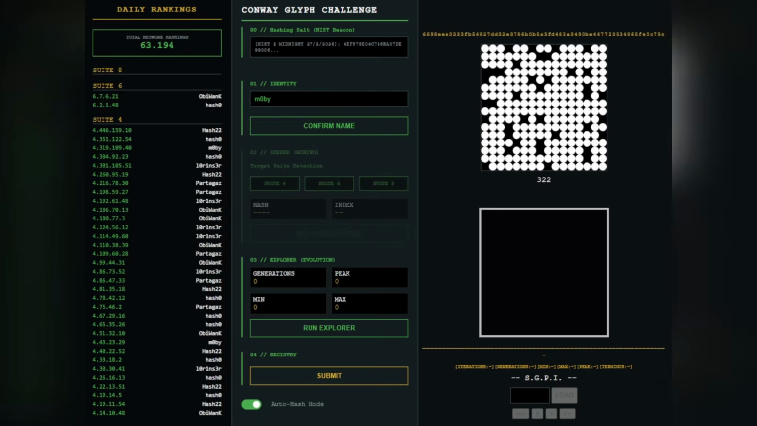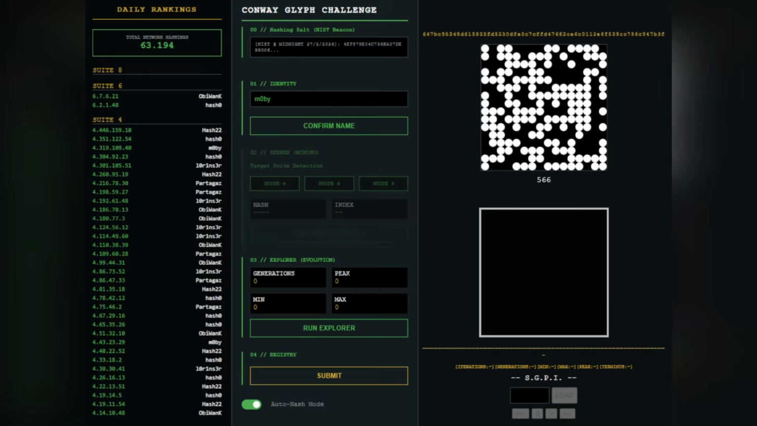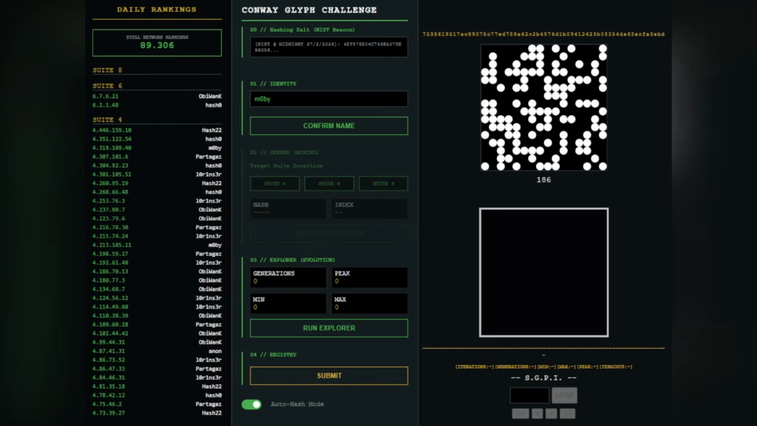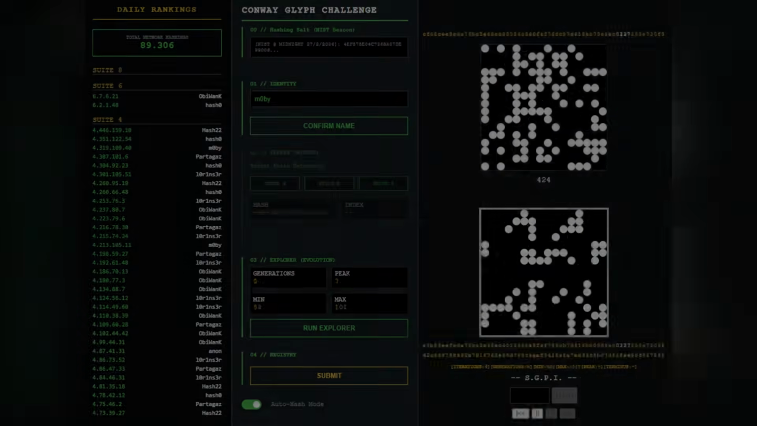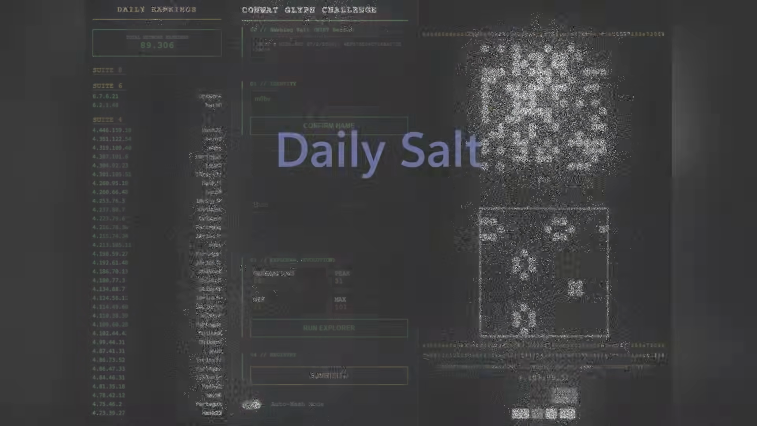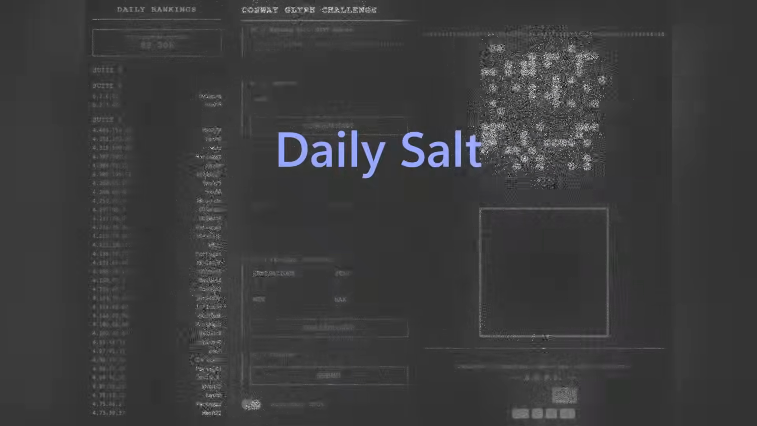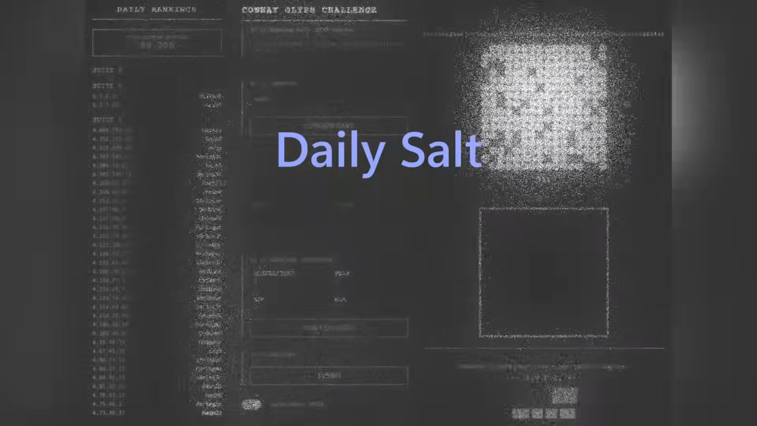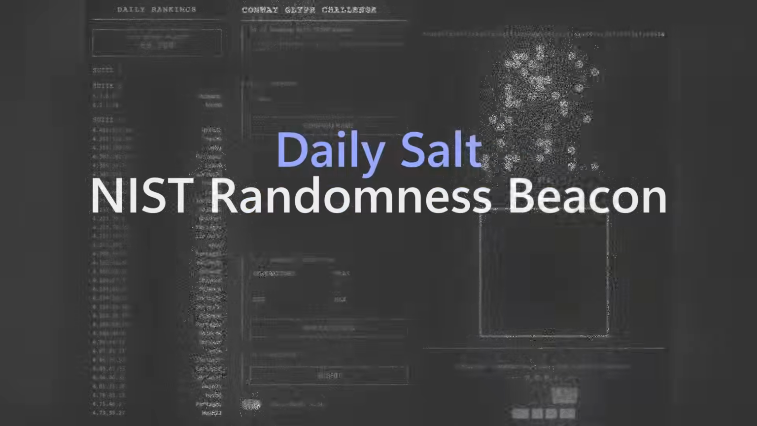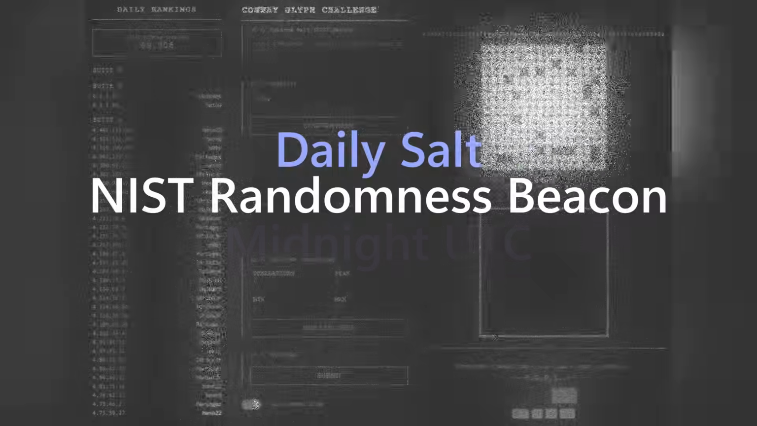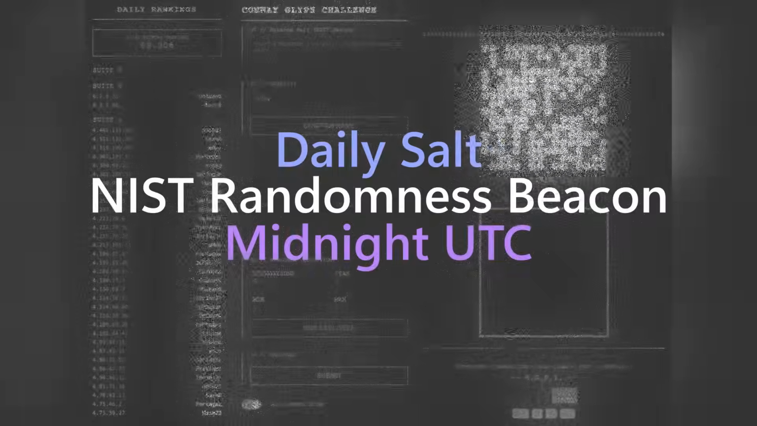Oh, and before you get any ideas, you won't be able to pre-calculate Game of Life patterns for a future date. The hash value we calculate takes in not only the pattern's configuration, but also a salt, a randomly generated value that cannot be determined in advance. For our challenge, we use the Randomness Beacon issued by the US National Institute of Standards and Technology, specifically the first value generated after midnight UTC.